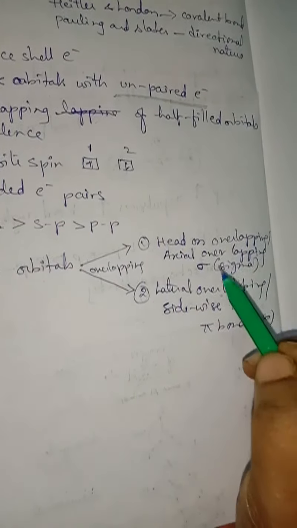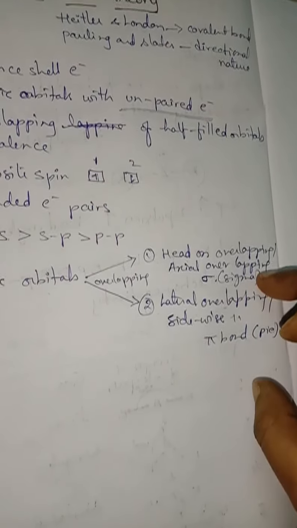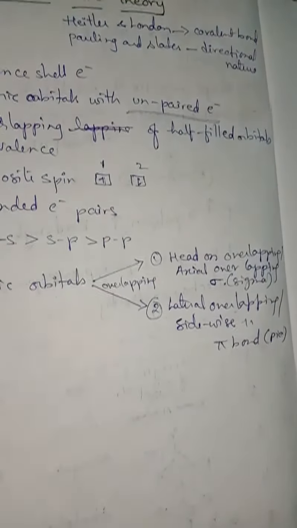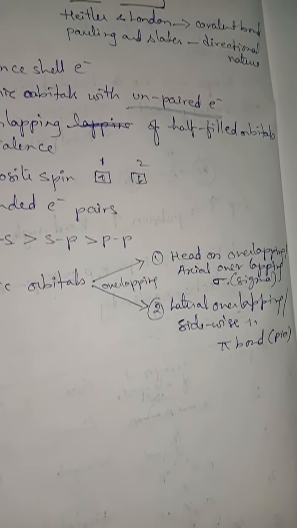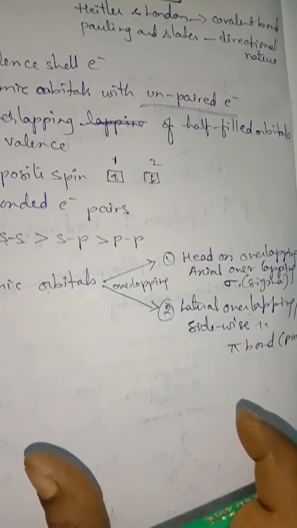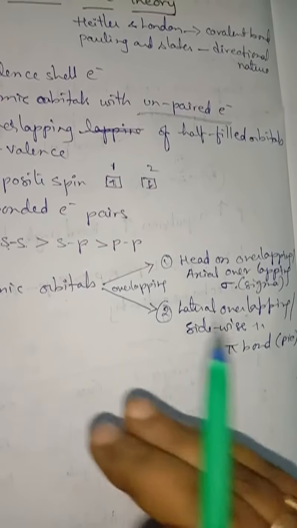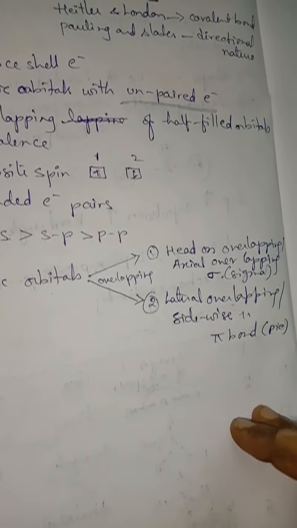So both sigma bond and pi bond were formed by sharing of electrons only, because we are talking about covalent bond. In covalent bond, sharing of electrons will take place, isn't it? But the strength of the bonds formed are not equal, because the extent of overlapping and the direction of overlapping are not the same. Understand, children?